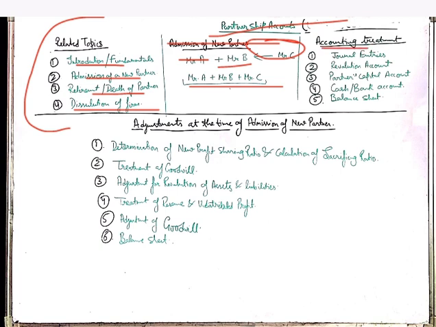What will be the accounting treatment in it? First of all, there will be general entries, then revaluation account, then partners capital account, then cash or bank account, and at last there will be balance sheet.